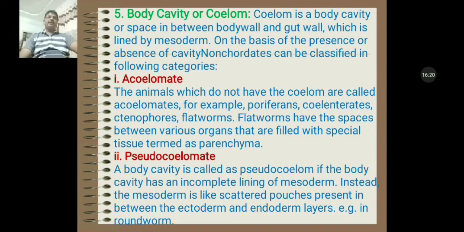A body cavity is called a pseudocoelom if the body cavity has an incomplete lining of mesoderm, and the mesoderm is like scattered pouches present in between the ectoderm and endoderm. For example, in roundworm we can see such a type of coelom.